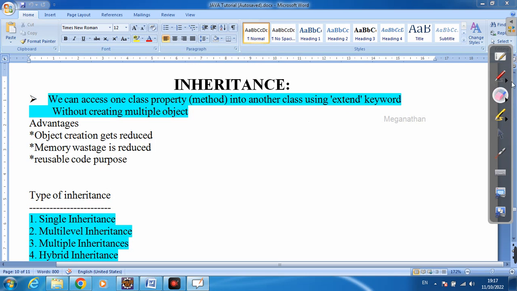Inheritance means, in a simple way we can explain it like this: we can access one class's property and one class's method. For example, this is my parent class. In the parent class there will be one method x, and it will have some business logic, that is a. So we can access one class's property in another class, that is a child class. Here is the child class, and it also has one method, that is y, and another business logic, that is b. Like this it will have.